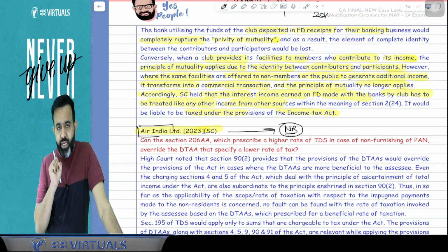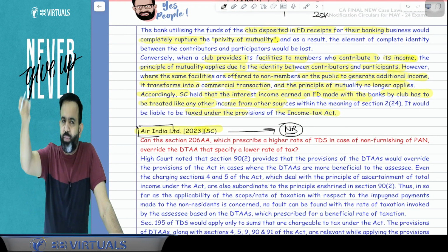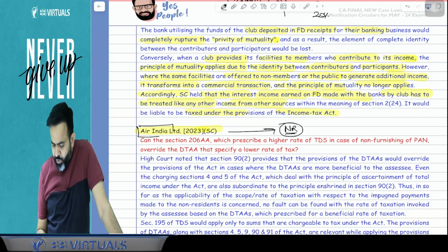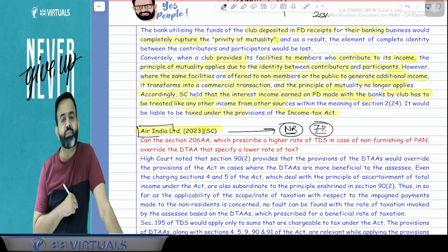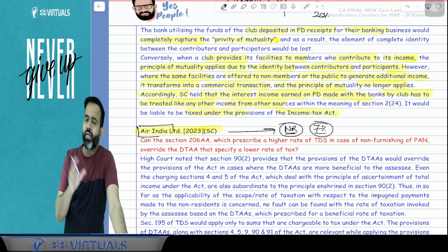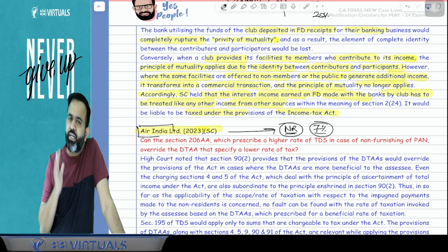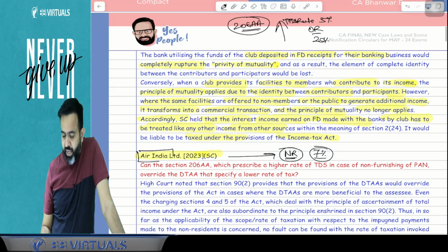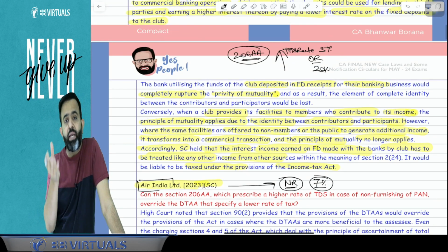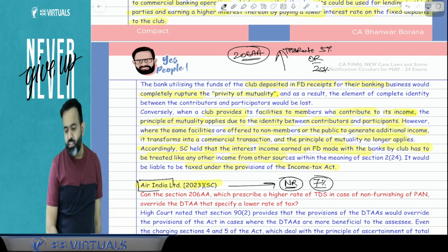As per the DTAA between the country of that non-resident and India, suppose the DTAA says that TDS is required to be deducted only at the rate of 7%. DTAA says that income is taxable in the hands of the recipient at the rate of 7%. So they deducted the TDS at the rate of 7%, but that person has not submitted the PAN number.